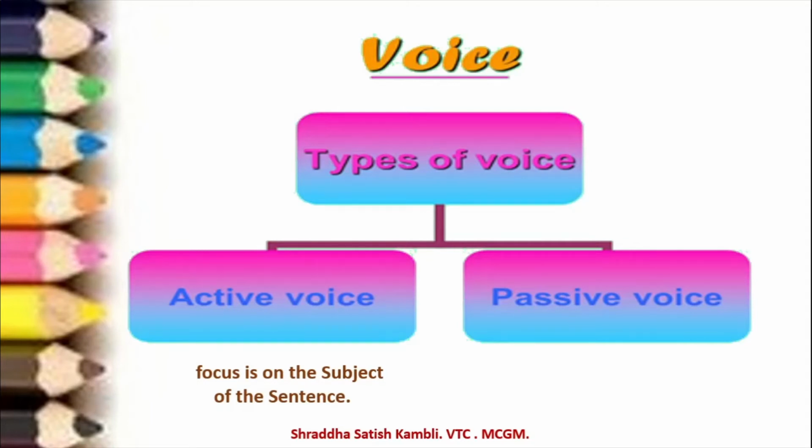The sentence has a subject and a predicate, and the verb is part of the predicate. So, when the sentence is in active voice, the subject is important. Focus is on the subject of the sentence.